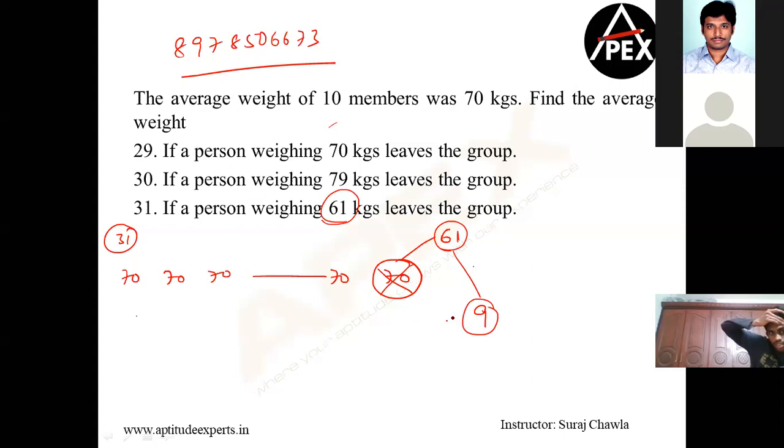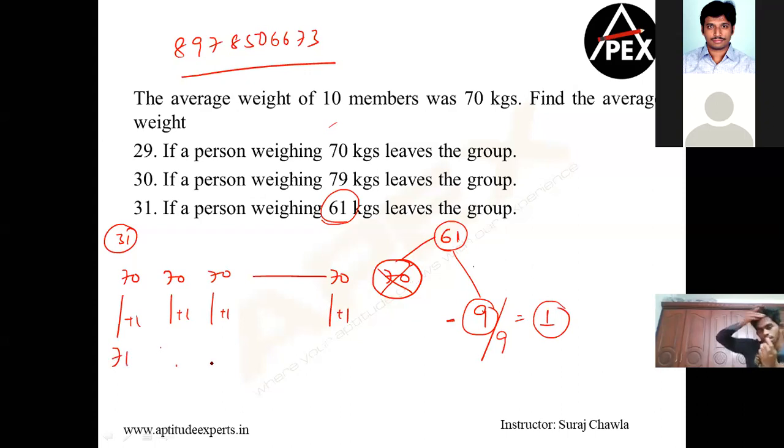Clear? So he left 9 for us. If he's leaving 9 for us, what will happen? There are extra chocolates. We are 9 people, so we will distribute one chocolate to everybody. Clear? So now everybody will have 71, 71, 71, 71 and 71. Therefore the answer for 31 becomes 71. The answer for 30 becomes 69. And the answer for 29 becomes 70. This is going to be the answer.